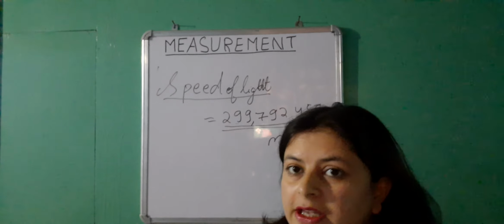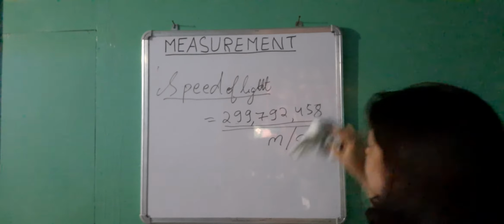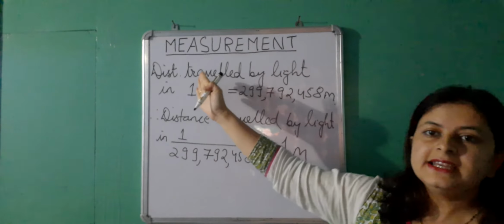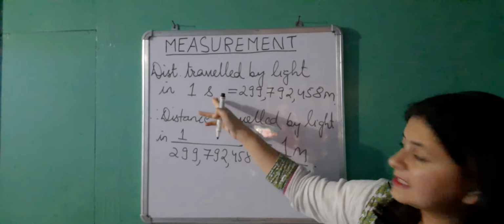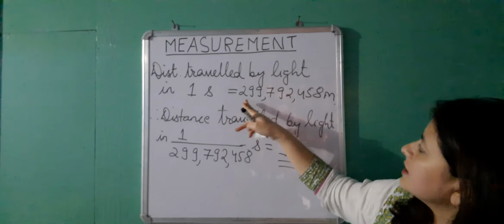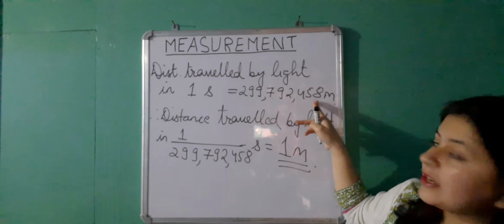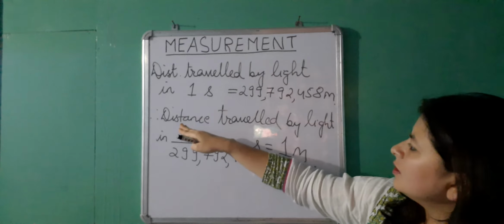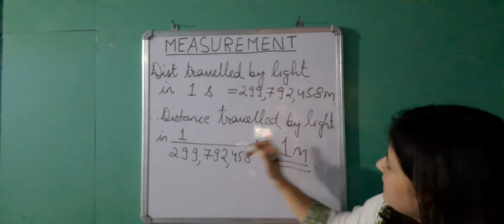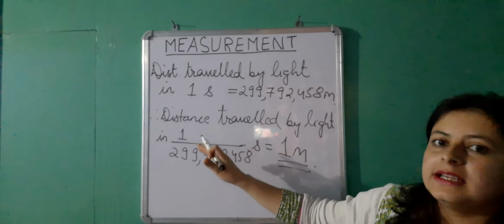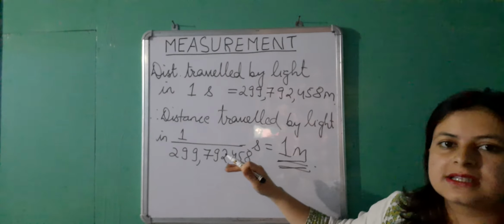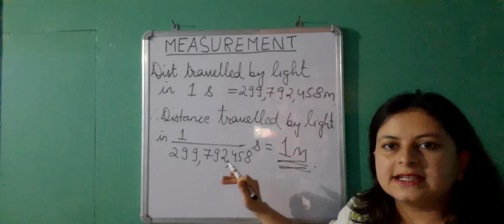Okay, now if you take 1 second, these many meters, here you can see the distance traveled by light in 1 second, which comes from the fact that the speed of light in vacuum is 299,792,458 meter per second. If you calculate the distance traveled by light in 1 by this fraction of a second, then using the unitary method it comes down to be 1 meter. So this fact remains fixed throughout the universe as long as there is vacuum.